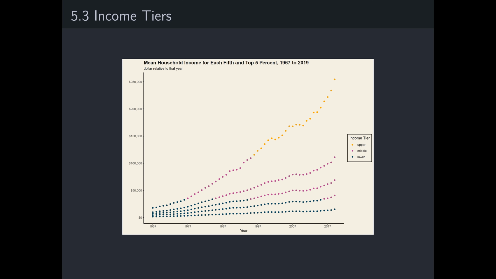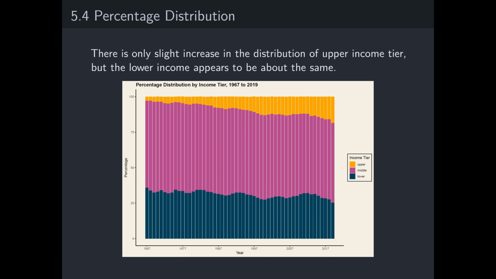If we project the income tier result we found back to the plot from slide 8, we get useful information. For example, this observation here represents roughly $35,000, which was the income of the second lowest quintile in 2016. And then this observation here represents roughly $35,000, which was the income of the highest quintile in 1977. Similarly, if we apply the income tier result to the income distribution data, we find there is only a slight increase in the distribution of upper income tier, but the lower income appears to be about the same.